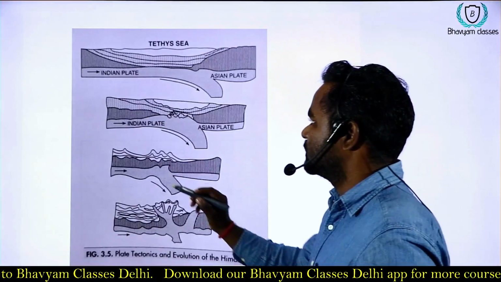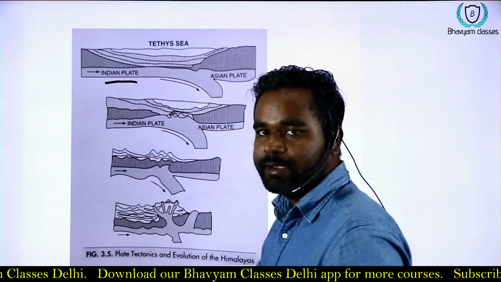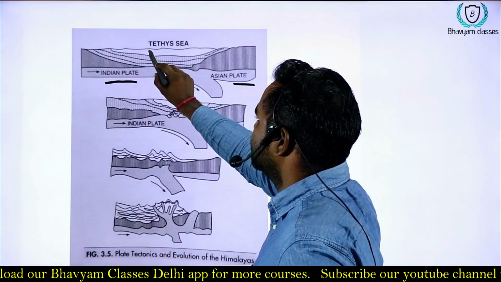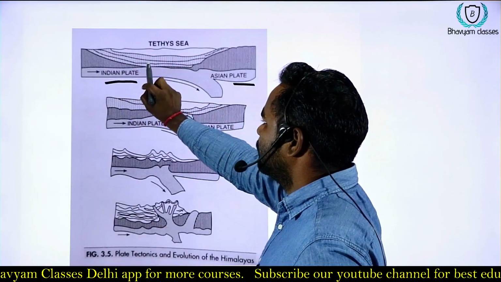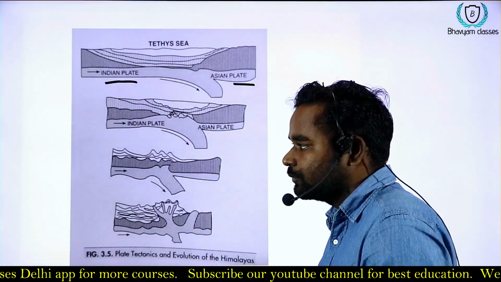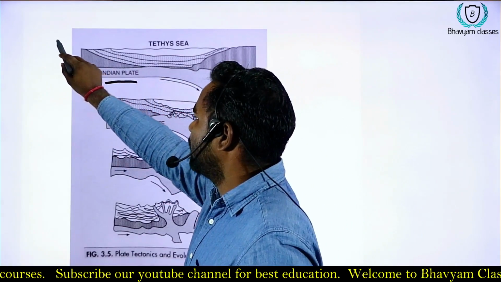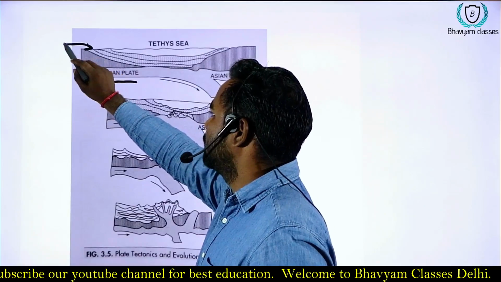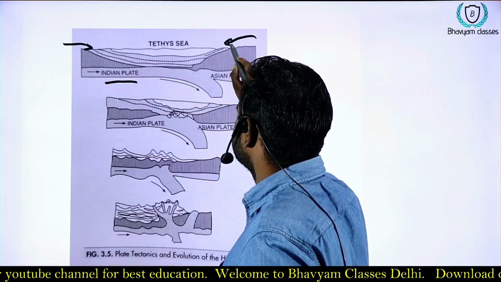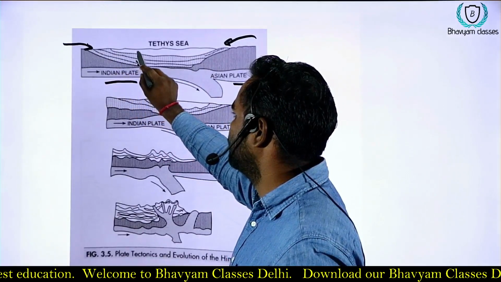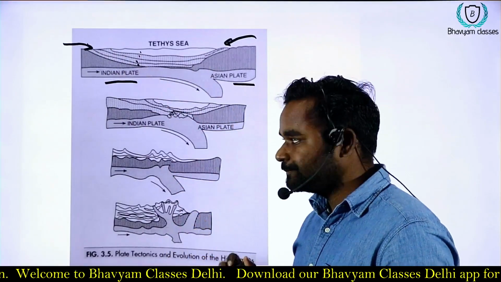See, this is the Indian plate, and this is the Asian plate, and this is the Tethys Sea above the Indian and Australian plate. In the Tethys Sea, the sediments brought by the Indian rivers or the Asian rivers are present. This is the sediment layer, 1, 2, 3, 4 sediments are present.